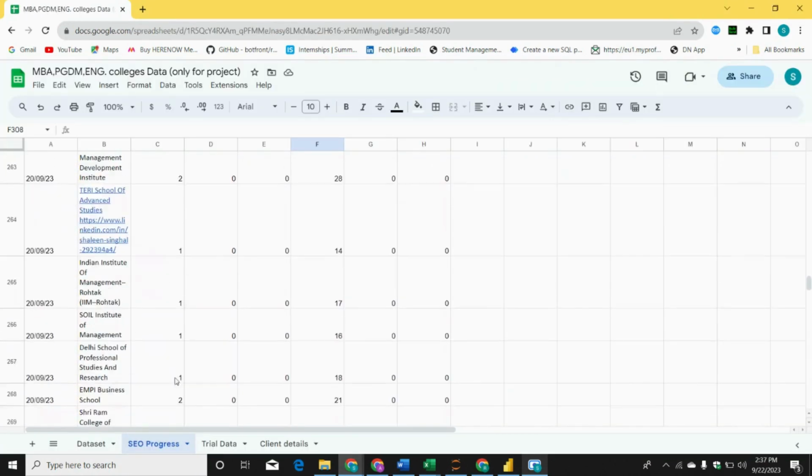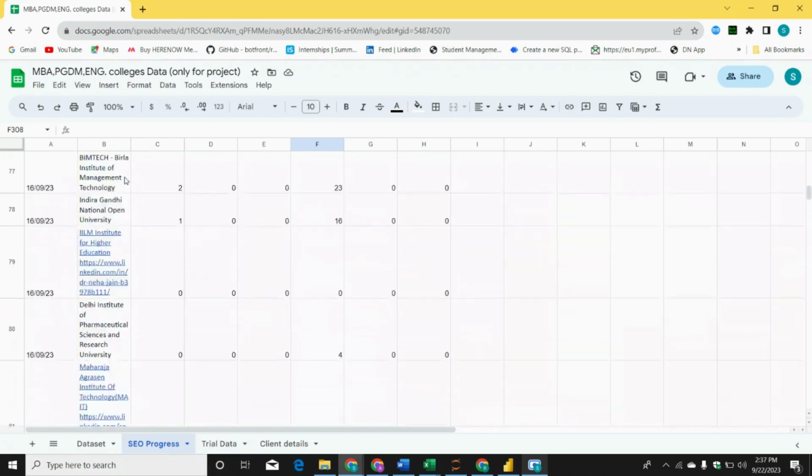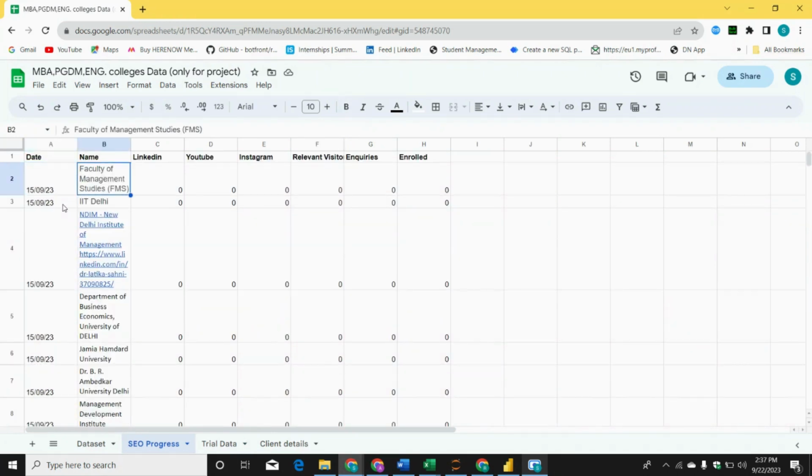Same thing you have to do on original. This is the trial data I'm showing. You have to do it on original data sets. So I will just quickly show you. For this particular college, on 15th, you will comment. What you will comment? Name of the college, wherever this college is from. Search the location from Google. It's easy. And one time only, you have to mention the location. After that, total number of current students, that is 0, right? And you have to comment on 15 September, 0 leads, 0 enrollment.